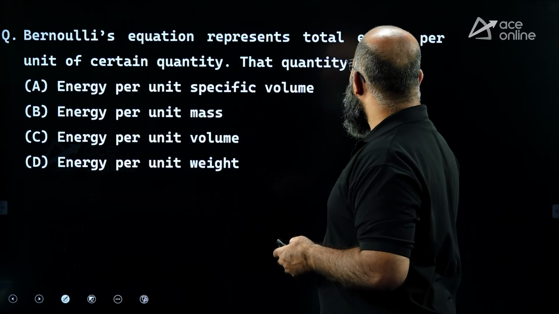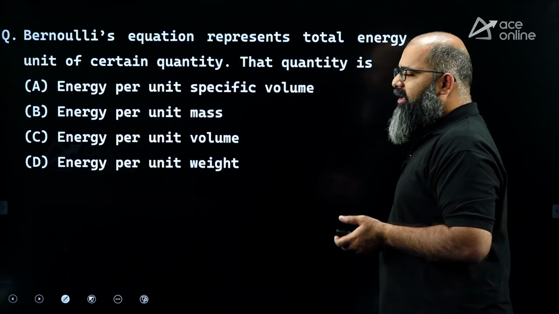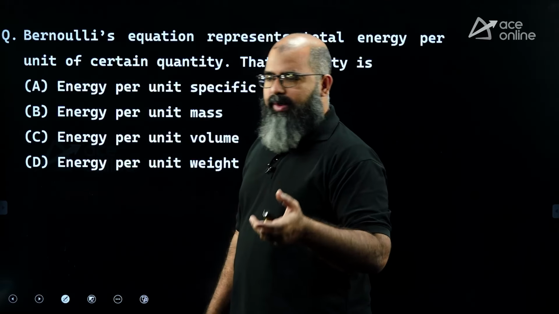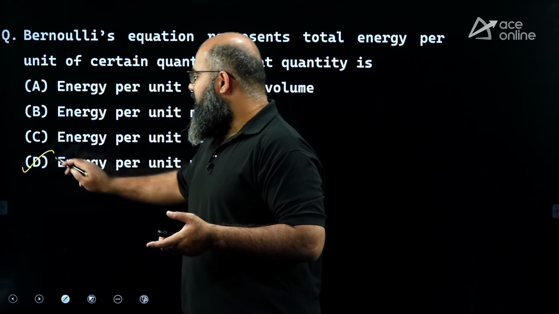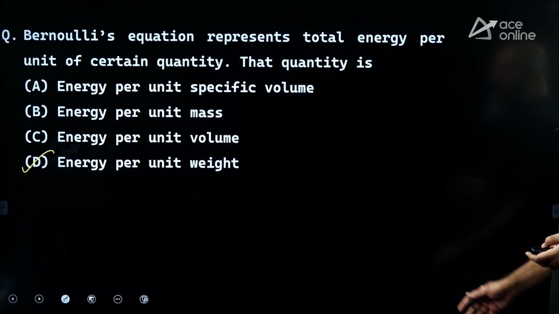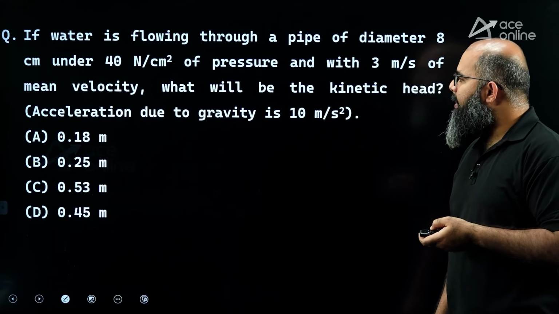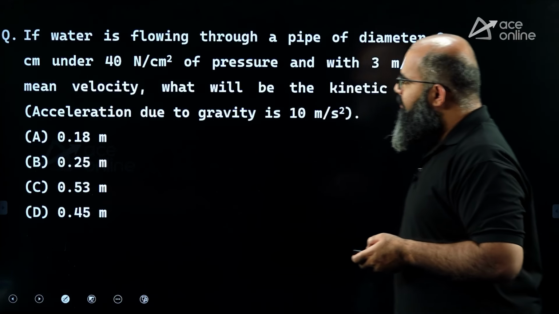Bernoulli equation represents total energy by which unit, he is asking. The standard form of Bernoulli equation is P by gamma plus V square by 2g plus Z equal to constant, which is the energy per unit weight form. Very famous term. Every term over there is a head. Units will be meter. Next question over here.